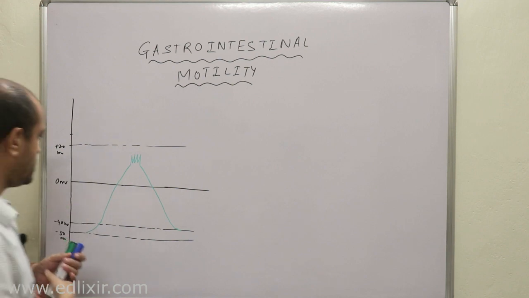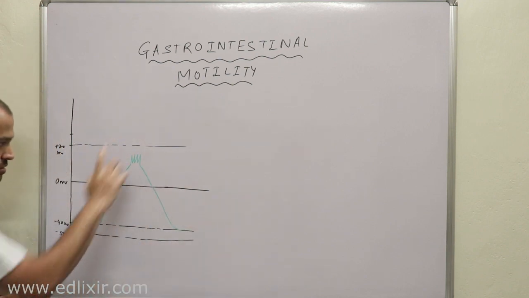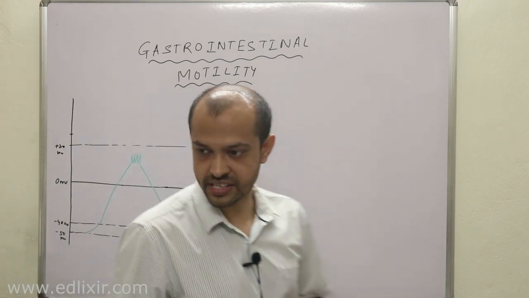Now listen with all your attention. We will be describing each and every part of this particular slow wave spike, slow wave action potential, okay?